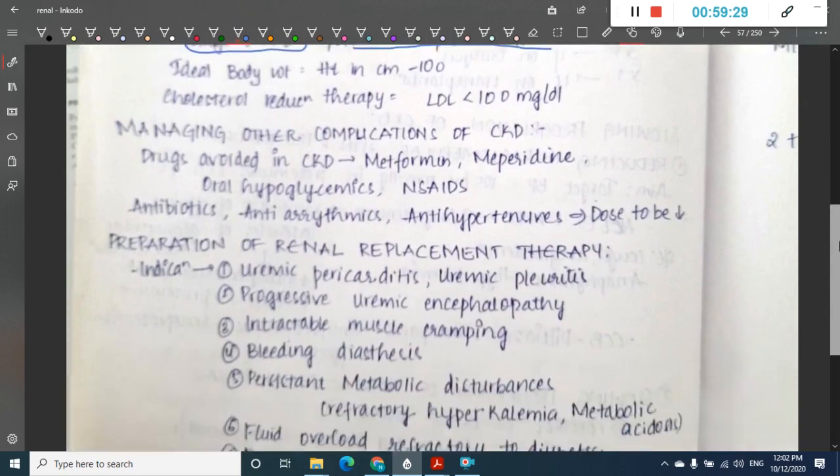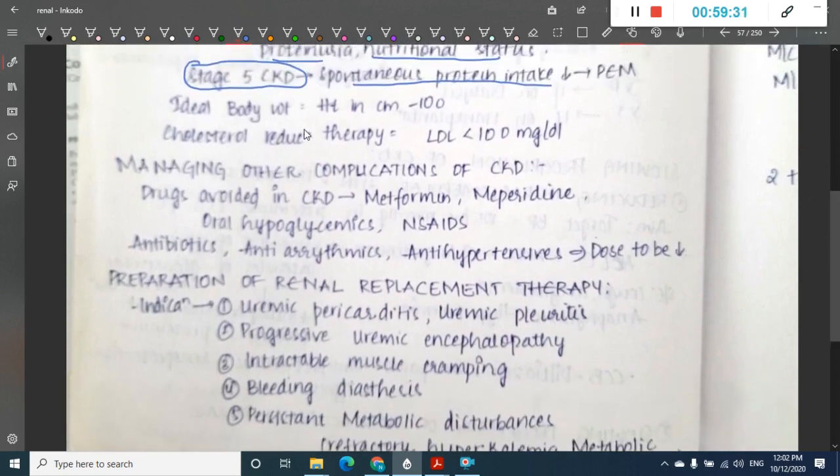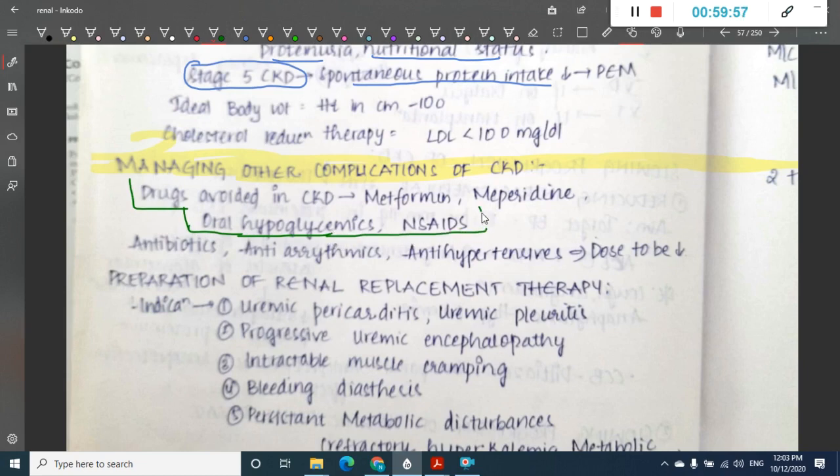Then total body weight is equal to height in centimeters minus 100. Cholesterol reduction therapy should be done so that the LDL is less than 100 milligram per deciliter. Okay, so this is about diabetes and hypertension. Then what about managing the other complications? What are the drugs which are avoided in chronic kidney disease? These include metformin, meperidine, and oral hypoglycemics.